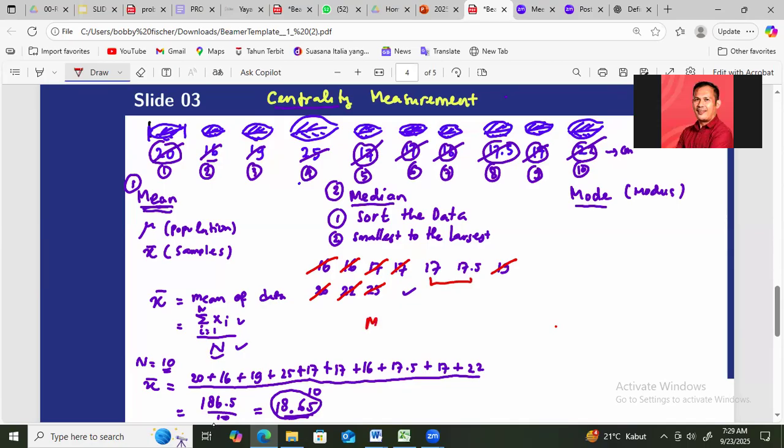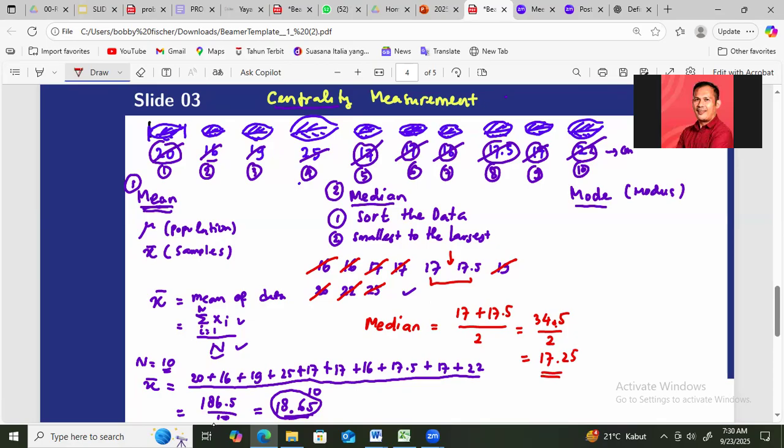The median is the average value of 17 plus 17.5, and you divide it by 2. You have 34.5 over 2, which is 17.25. So this is the median of your data.